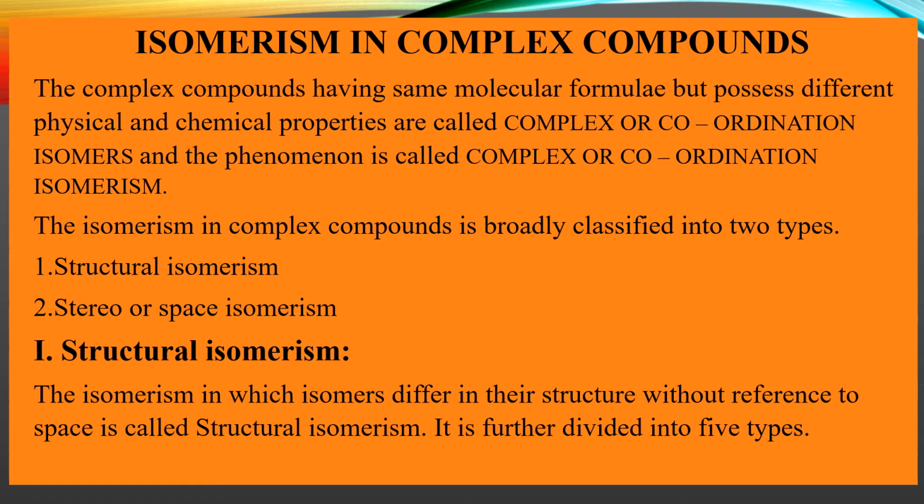How do we define structural isomerism? It is the isomerism in which isomers differ in their structure without reference to space. Such isomerism we call structural isomerism. Under this again there are 5 types. Structural isomerism is further divided into 5 types. What are they?